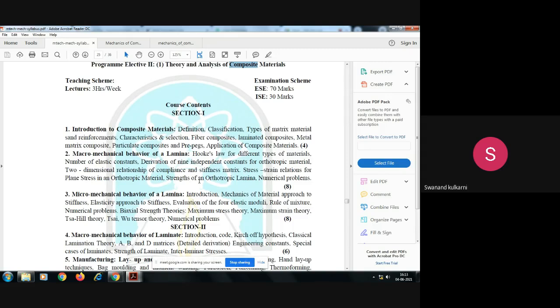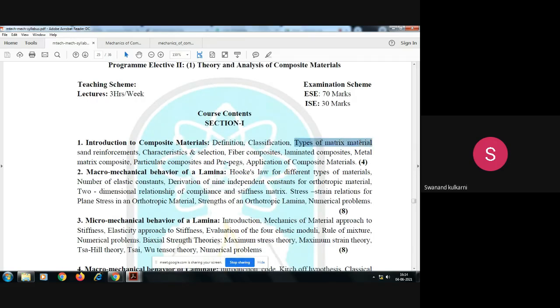We have seen the definition of composite material, then the classification based on the matrix material and the classification based on the reinforcement material. Inside this definition and classification, afterwards we have seen the types of matrix material. Broadly, the matrix materials are of three kinds: first, the polymer matrix; second, the metal matrix; and third, the ceramic matrix composites.